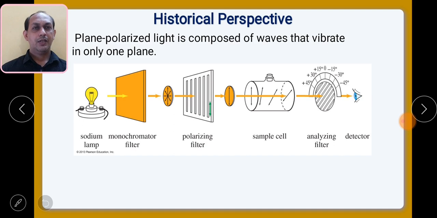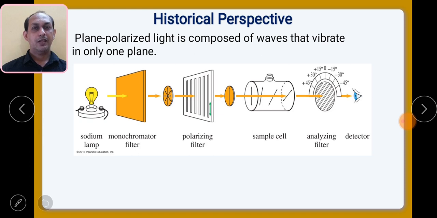If we want to see the historical perspective, how we have come to understand the optical activity of these stereoisomers, then in history, in the 16th century, the scientist Christian Huygens was able to find the plane polarized light. If you ask the question, what is plane polarized light? It is the light which vibrates in only one plane, and that is called plane polarized light.